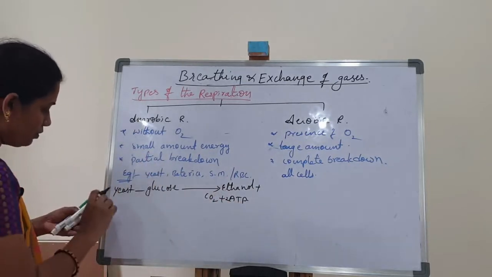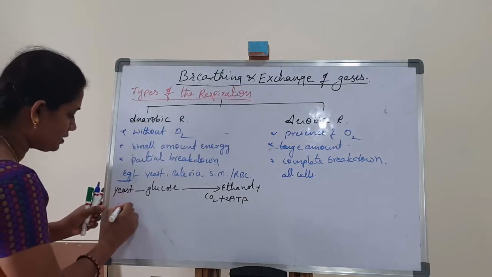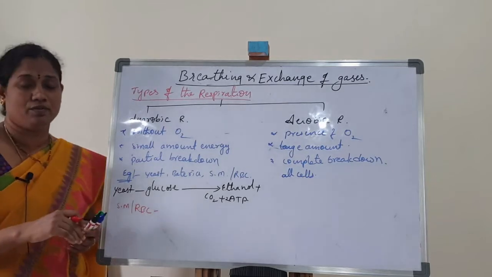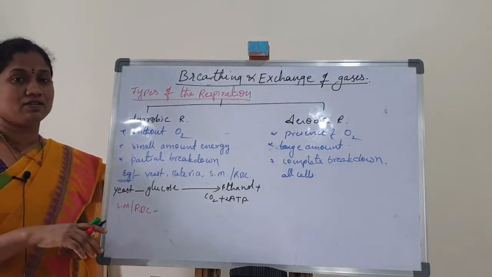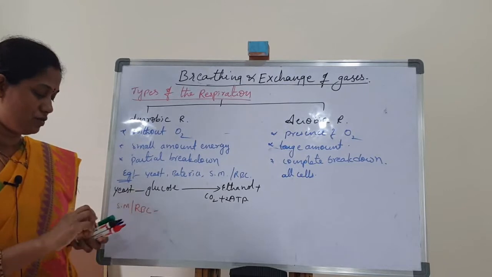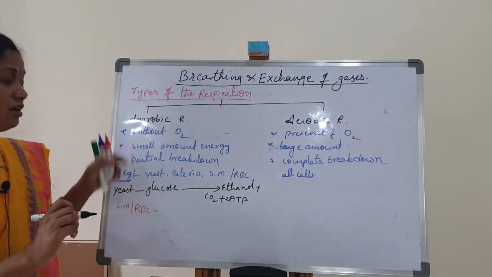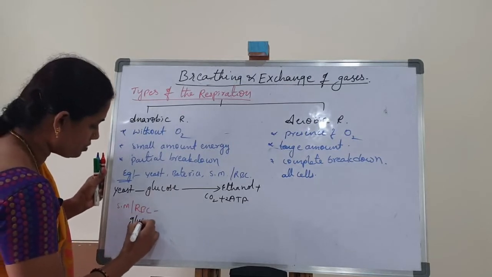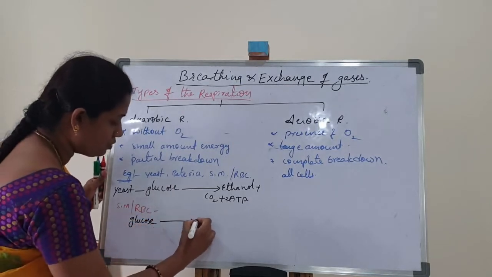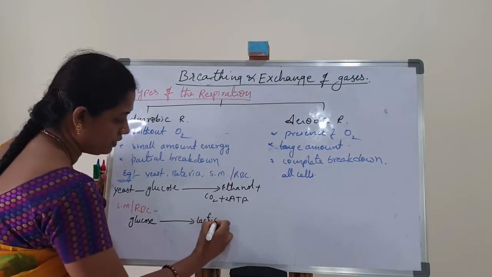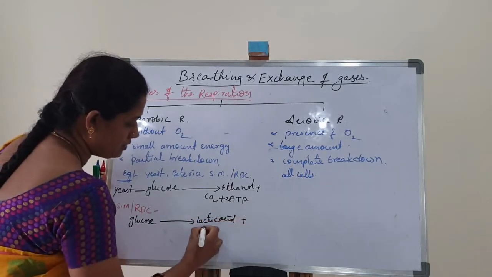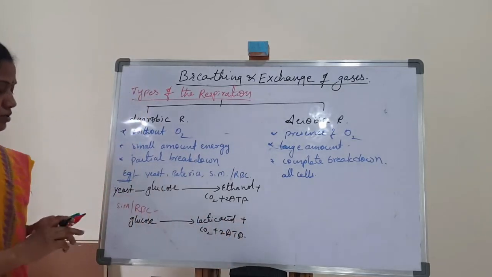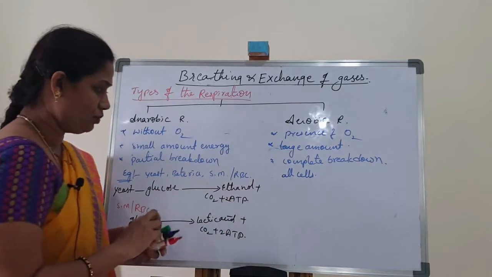Next, one more example: skeletal muscle and RBC. In the skeletal muscle of human beings, and in RBC, mitochondria are absent. That's why in RBC also anaerobic respiration takes place. Here glucose is converted into lactic acid plus carbon dioxide plus 2 ATP. 2 ATPs are produced.